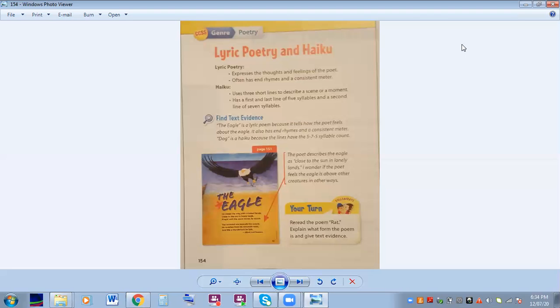The first line has 5 syllables. The second line has 7 syllables. And the third line has 5 syllables. Remember when we counted syllables and we clapped in class, like Amanda, or we said welcome, or we said have a nice day. We clapped for each syllable. This is how we count the haiku. The first line has 5, the second 7, and the third 5. And we'll point those out as we go through the poems as well.